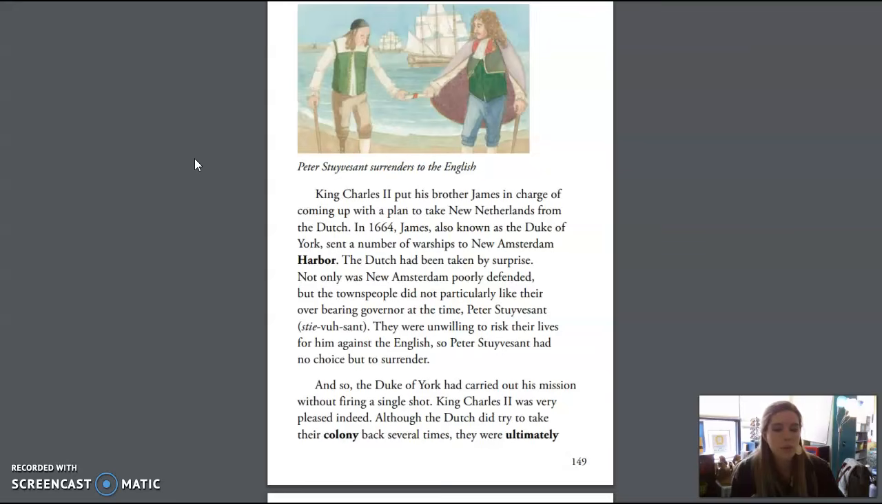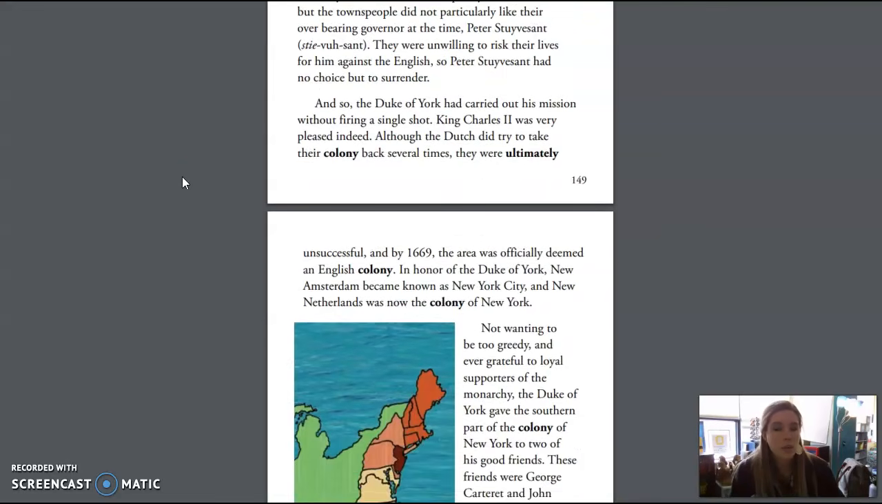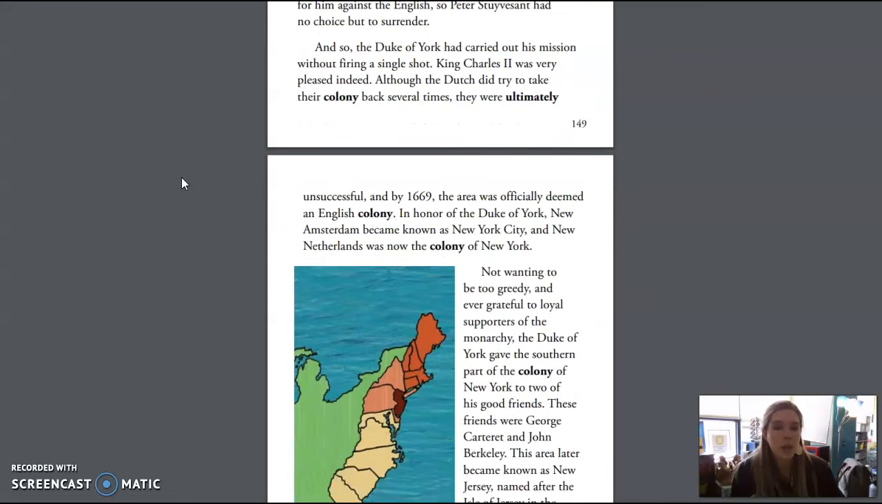Not only was New Amsterdam poorly defended, but the townspeople did not particularly like their overbearing governor at the time, Peter Stuyvesant. They were unwilling to risk their lives for him against the English, so Peter Stuyvesant had no choice but to surrender. And so the Duke of York had carried out his mission without firing a single shot. King Charles II was very pleased indeed.